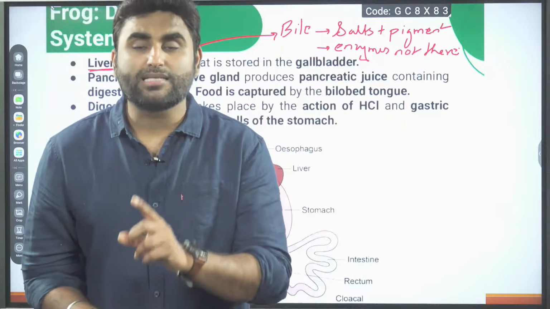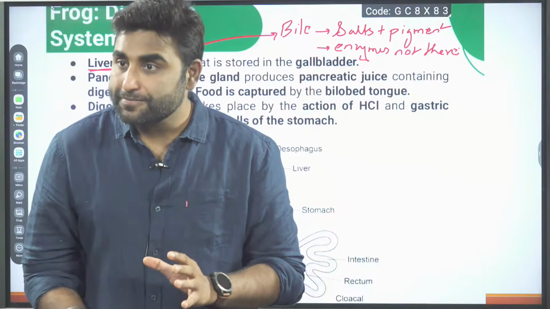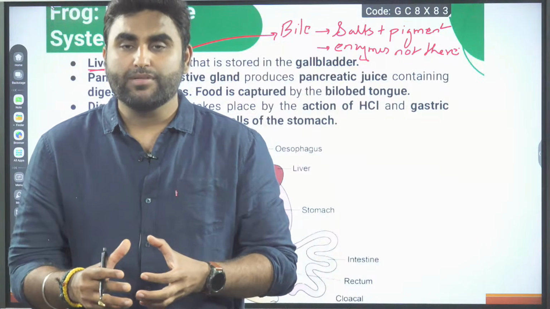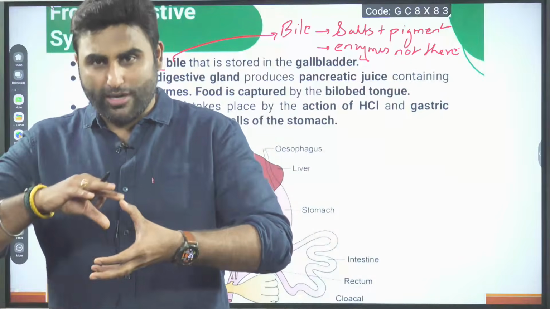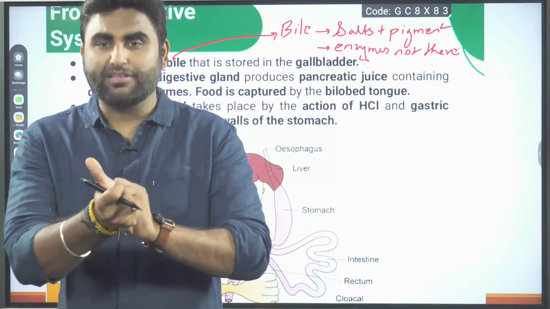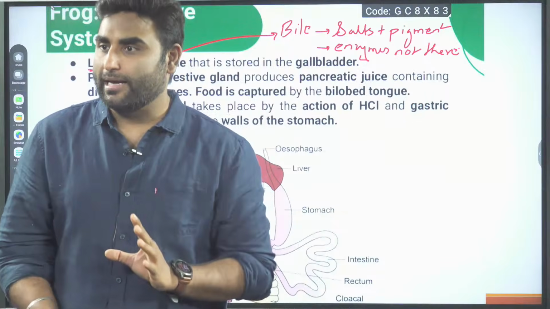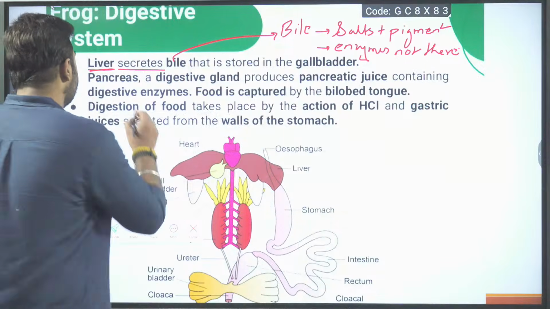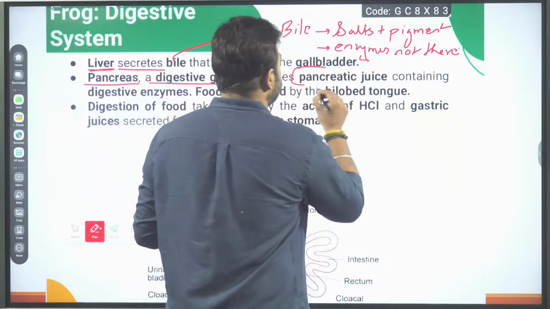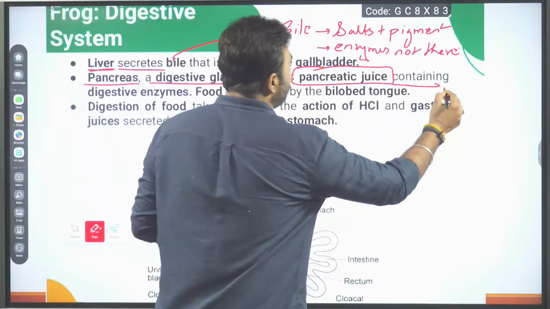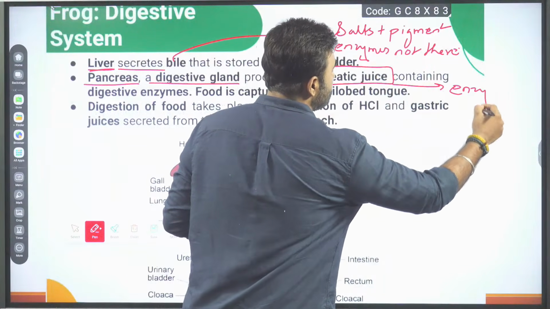It is helping us in emulsification of fats. So whatever fat is present in the diet of the frog, to emulsify that fat, to mix it with the juices, you need the bile. Okay? Then pancreas is there. Pancreas is a digestive gland, produces pancreatic juice. Pancreatic juice is full of enzymes.